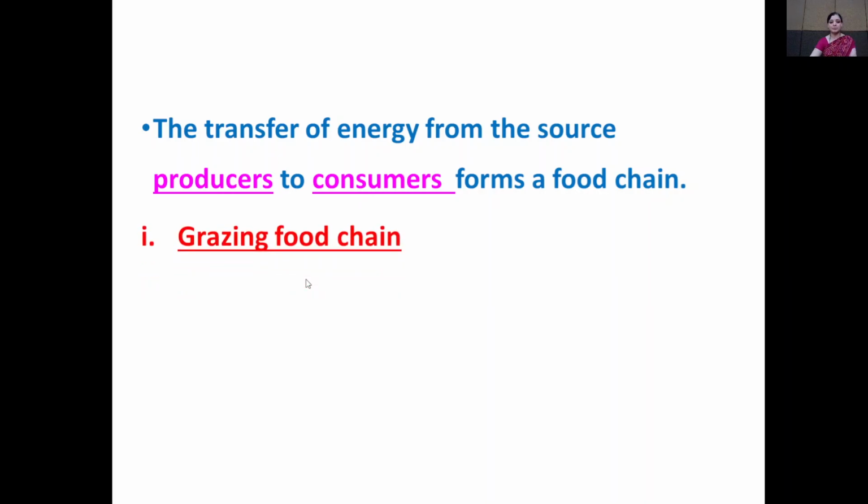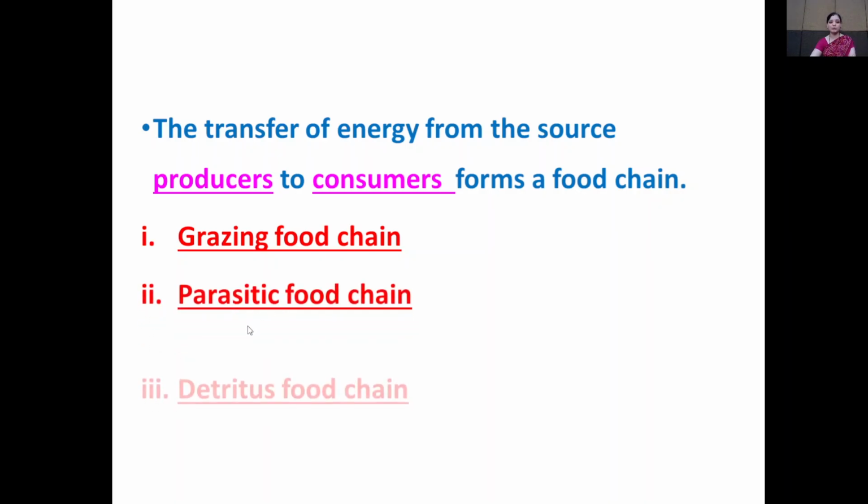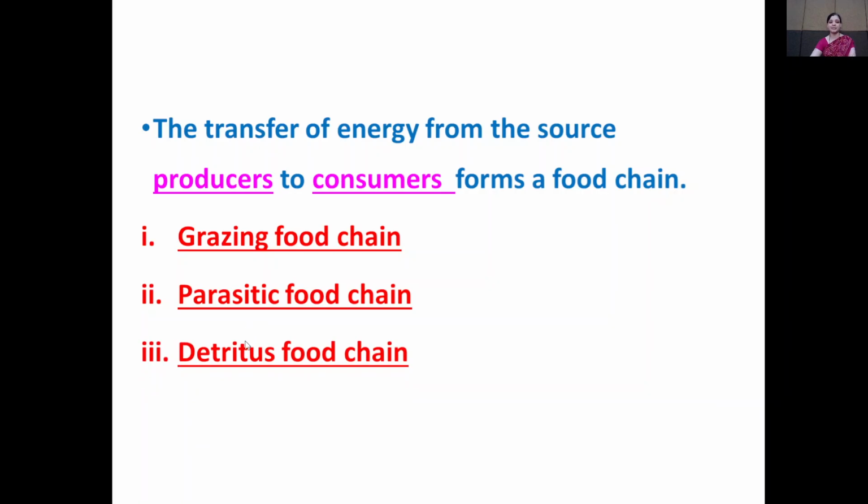There are three types of food chain. The first is the grazing food chain. Second, it is known as the parasitic food chain, and third, it is known as the detritus food chain. How many types of food chain? There are three types. First type is the grazing food chain. Second type is the parasitic food chain, and third type is the detritus food chain.